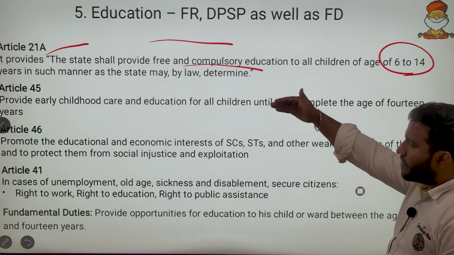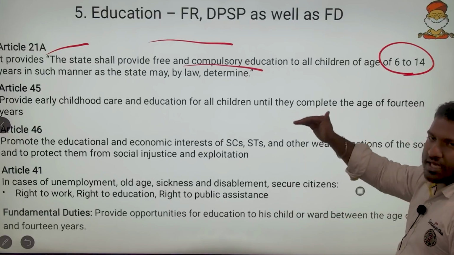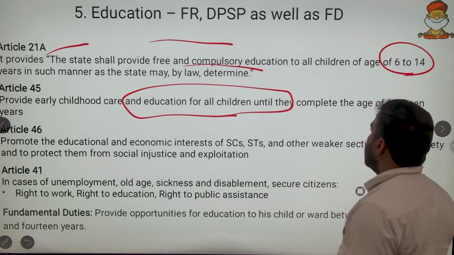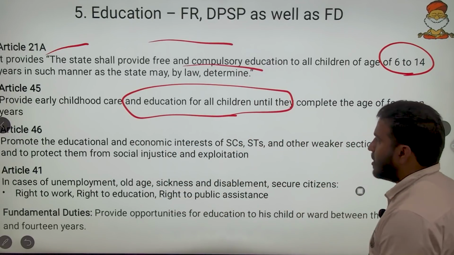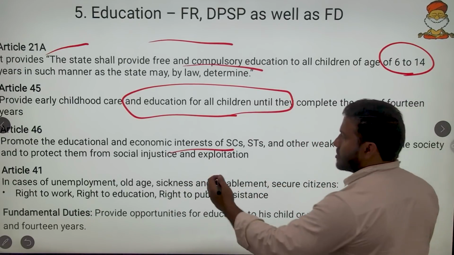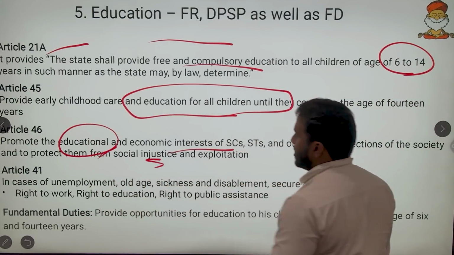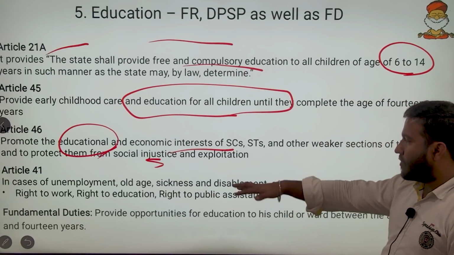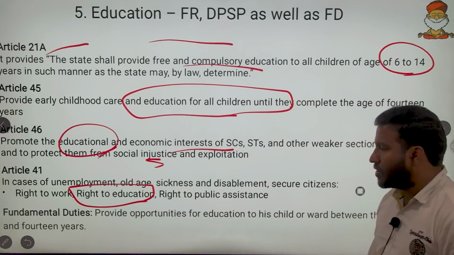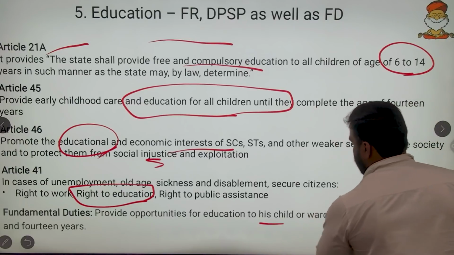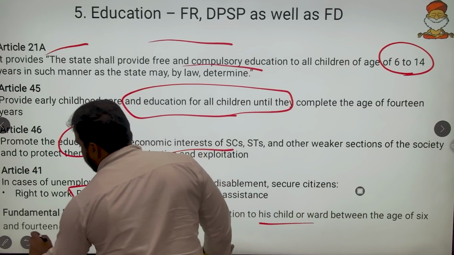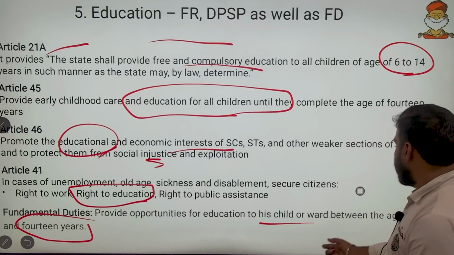Then Articles 45, 46 and 41 all carry education. Provide early childhood care and education for all children until they complete the age of 14 years. Promote the education and economic interest of SCs and STs, and also make sure that they are protected from social injustice. Then Article 41, right to work, right to education. Then fundamental duties: provide opportunities for education to his child or ward between the age of 6 to 14. So every parent has a fundamental duty to educate a child or ward from 6 to 14.